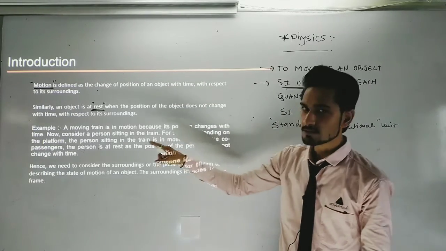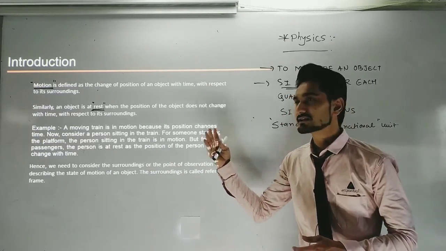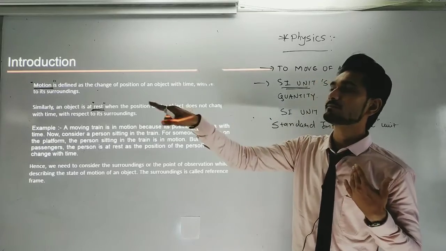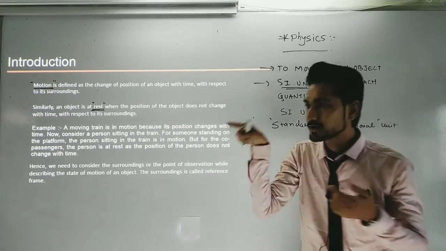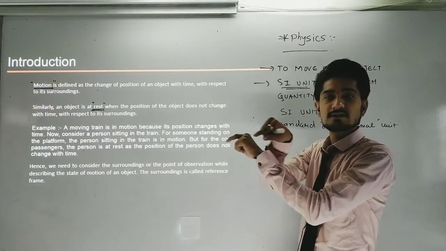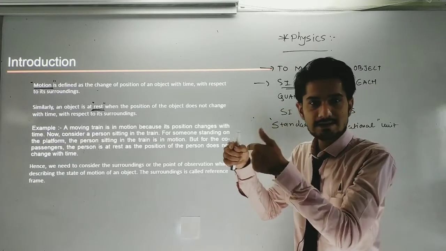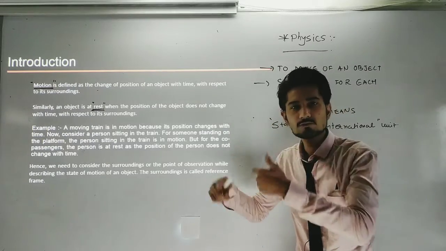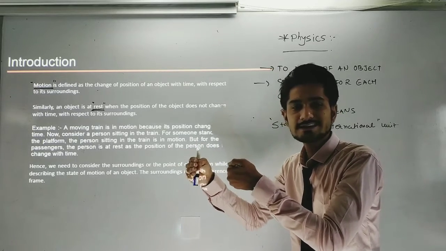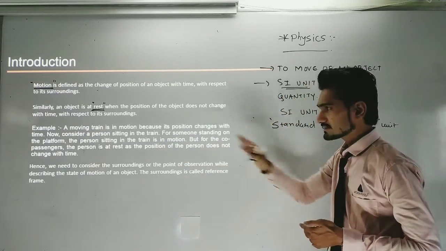For someone standing on the platform, suppose I am standing on the platform and I see the guy traveling in a train, then in my reference point I can say that the man is in a motion state. But what about another man sitting nearby that passenger in the train? Each individual person sitting on the train, with reference to each other, is not moving at all, and they can be said to be in a rest position.